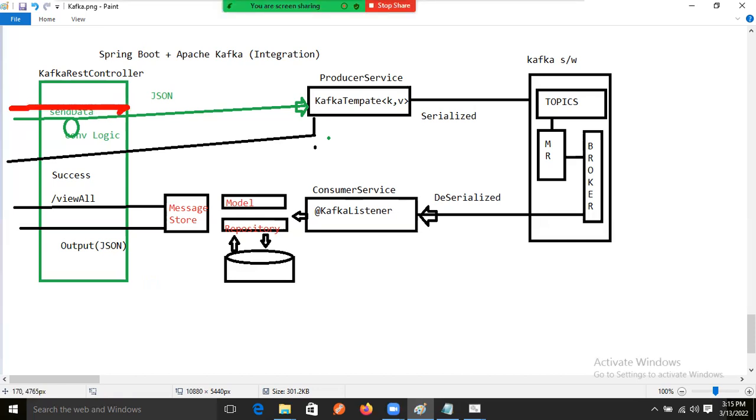In the REST controller, whenever we get the JSON data, the REST controller is trapping the JSON data, and the REST controller is converting the JSON data into the object format.